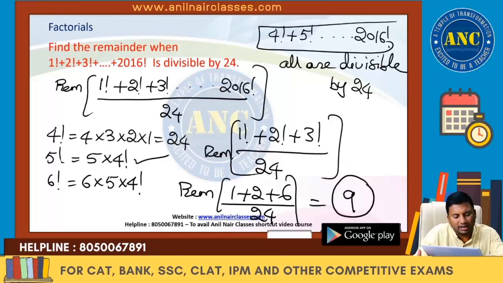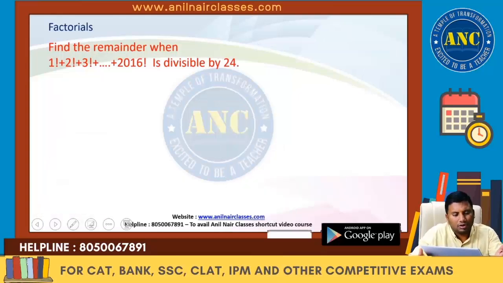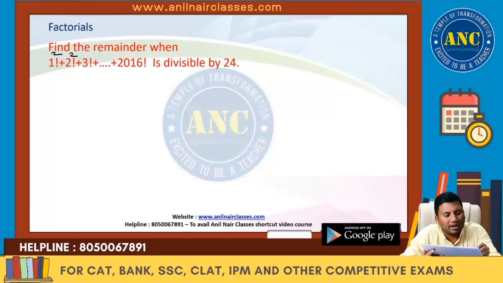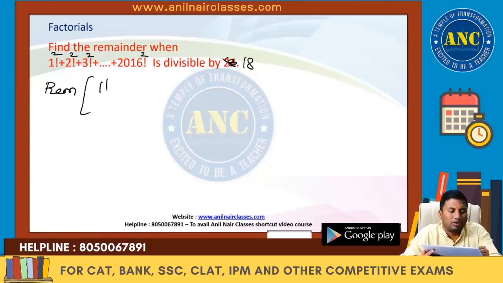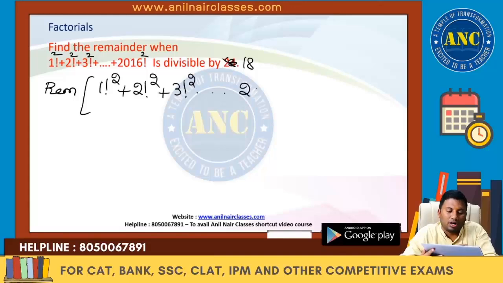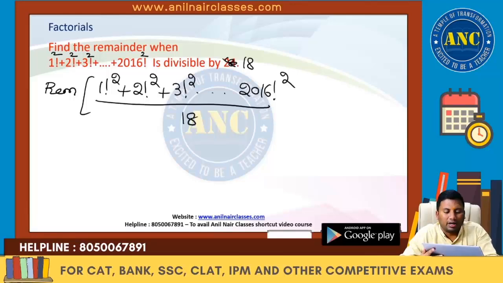Suppose the question is like this: 1 factorial whole square plus 2 factorial whole square plus 3 factorial whole square and so on up to 2016 factorial whole square, divided by 18. Now, let us see what is happening from 3 factorial whole square.